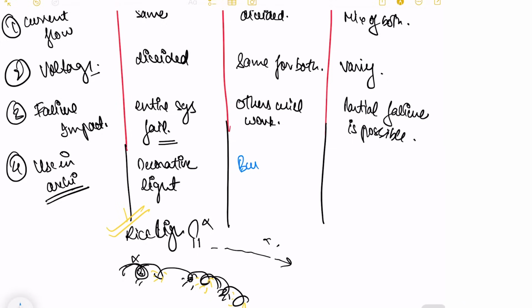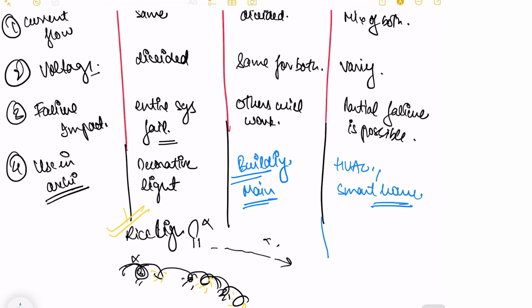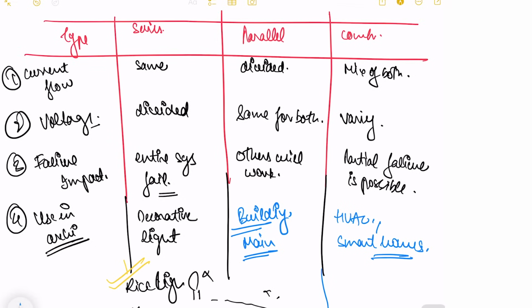And for our buildings, commercial or private, or maybe the main lighting, almost everything is done in parallel connection. And more complex structures like HVAC, and in smart homes, we basically use our combination circuit. So this was all about your connections, circuits.